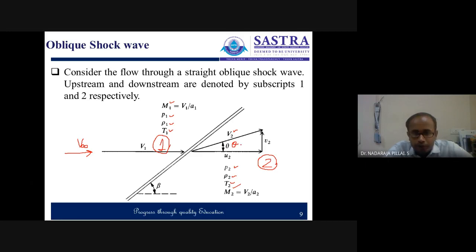So theta is the wedge angle, the half wedge angle we say, and of course here you have beta. Beta is the shock angle. Now we will consider the pressure ratio.